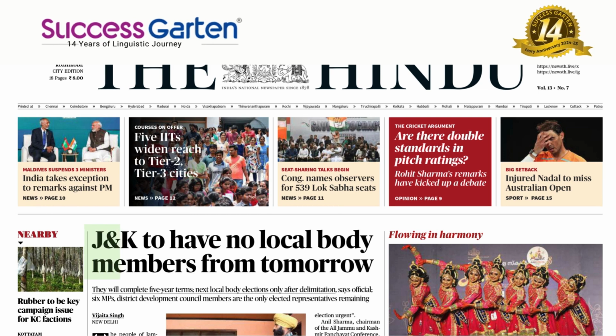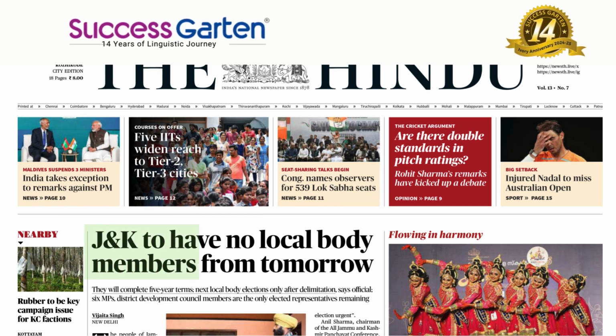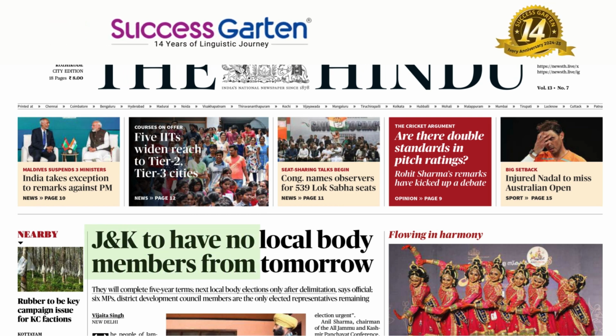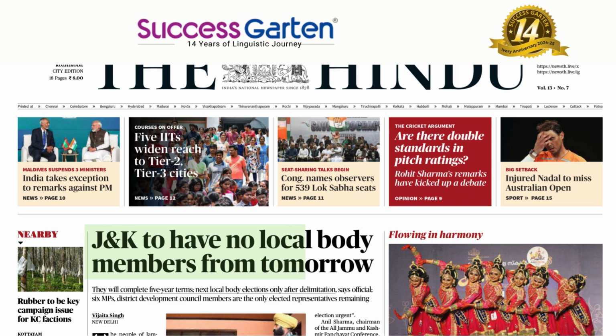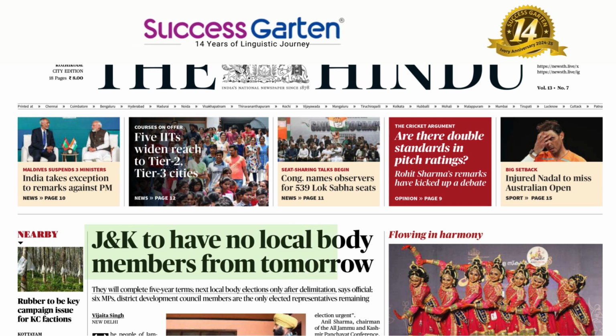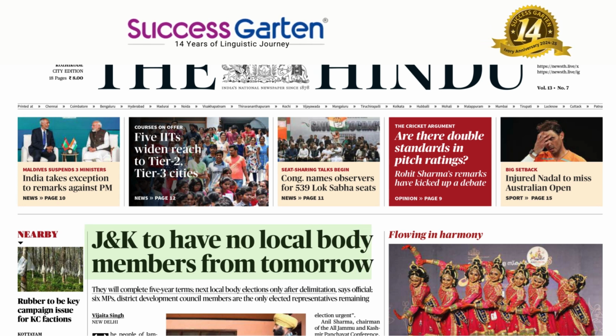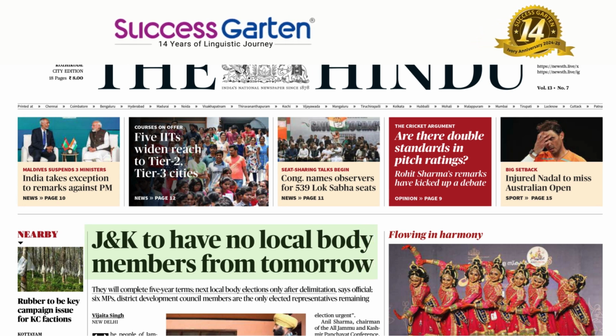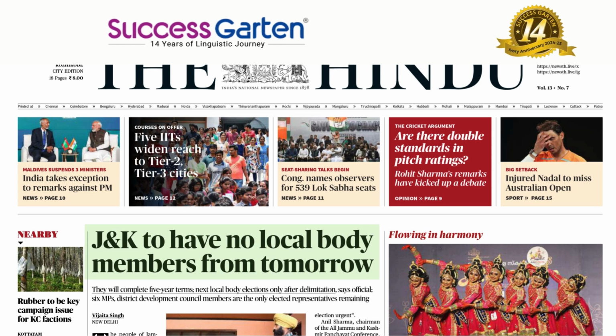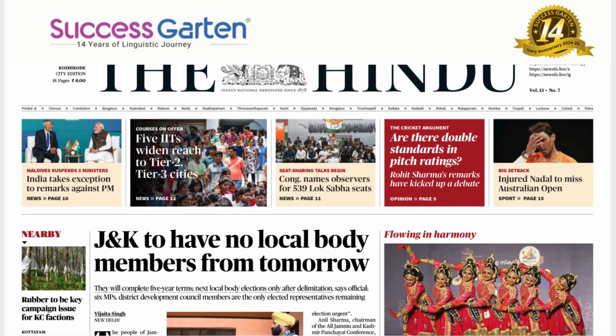J and K to have no local body members from tomorrow. The language rule, as we know, is that this is completely a sentence where we need a doer and an action part. The doer is J and K. J and K stands for, as we know, Jammu and Kashmir. J and K is to have. So the state verb is missing here.